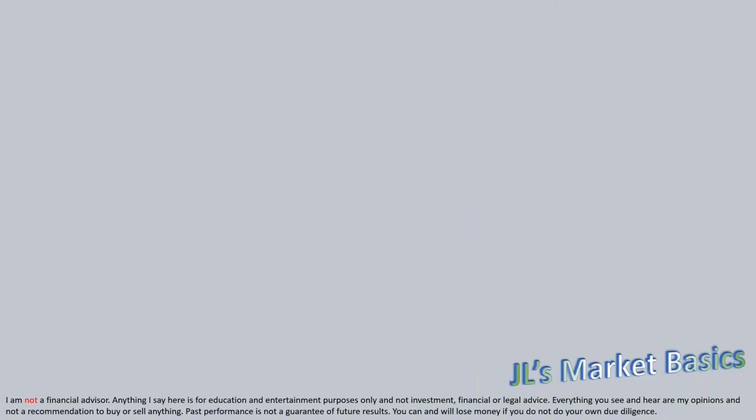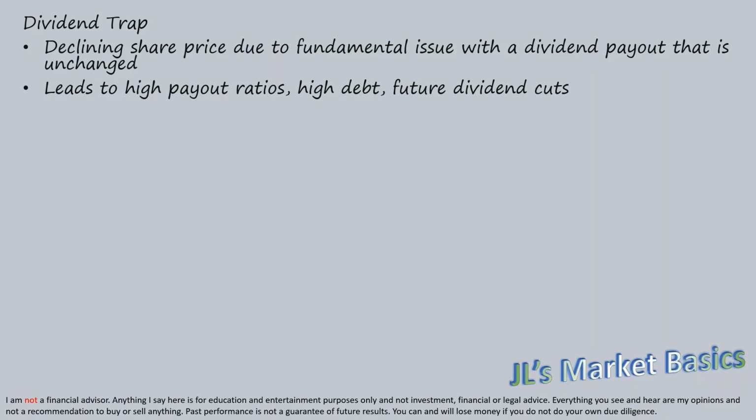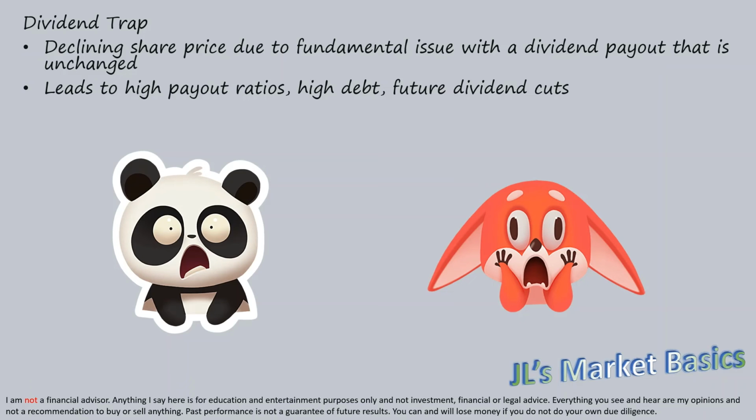That phenomenon is known as the dividend trap. It is attributed to declining share price due to fundamental issues and a company that has a dividend payout that remains unchanged. It leads to high payout ratios, high debt, and if the fundamentals are not corrected, it will ultimately lead to future dividend cuts or suspension of dividends.